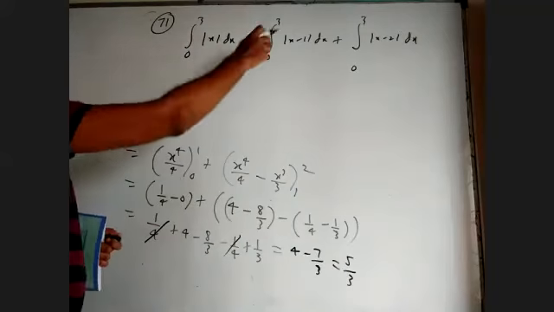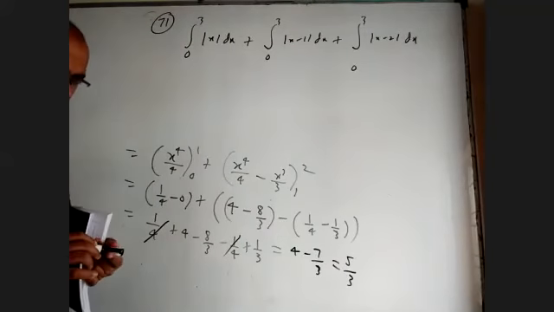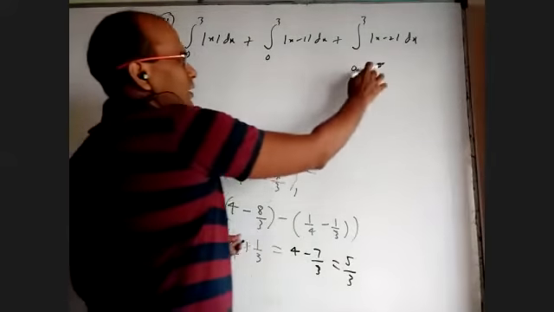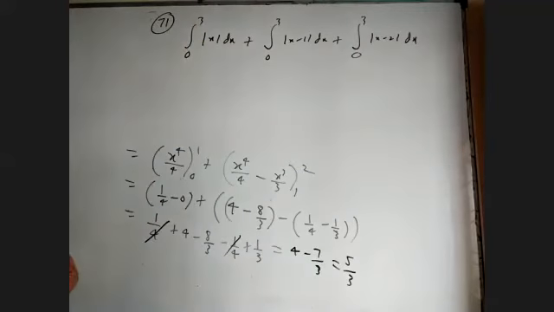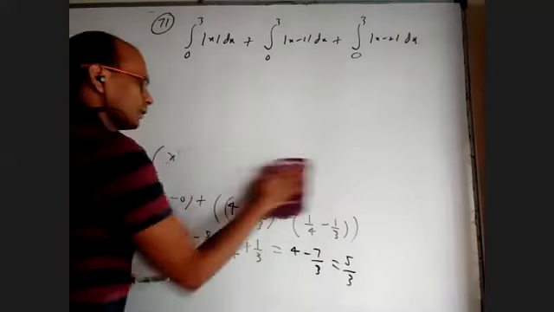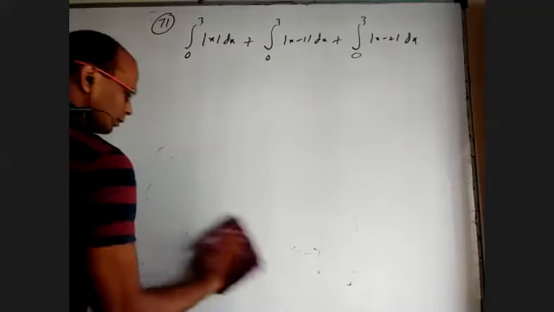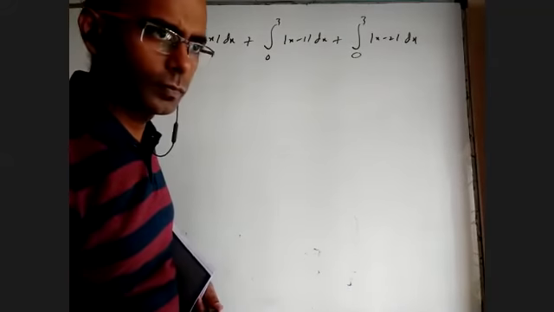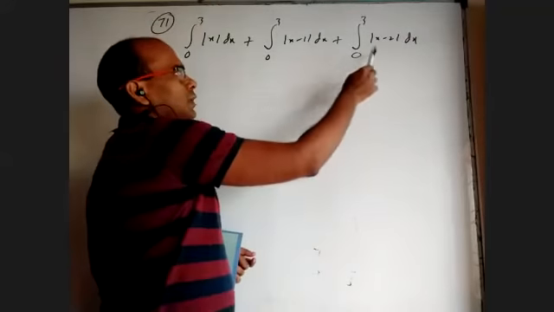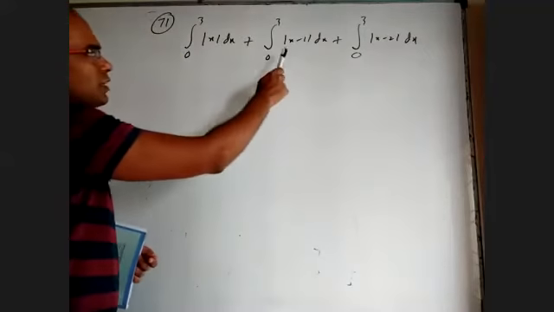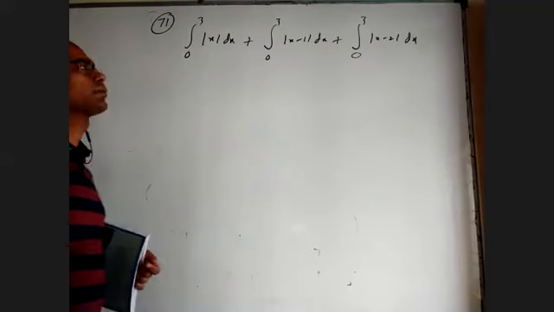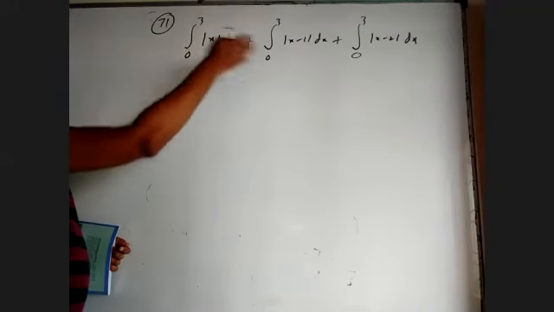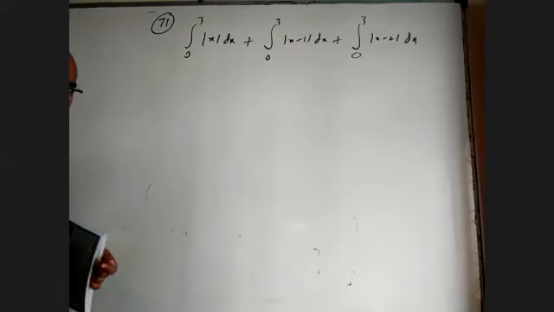If I have to find this answer, where do I need to break the integral? Anybody? At 2, if I want to find this. And for this, where do I have to split the integral? At 1. So you have to split at 1, split at 2. This is not required between 0 to 3 for the first.